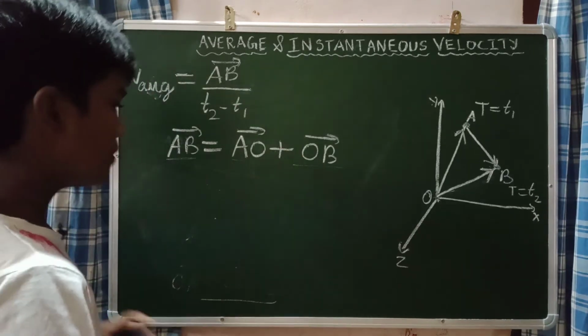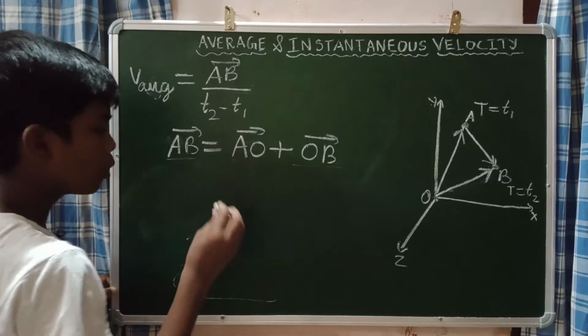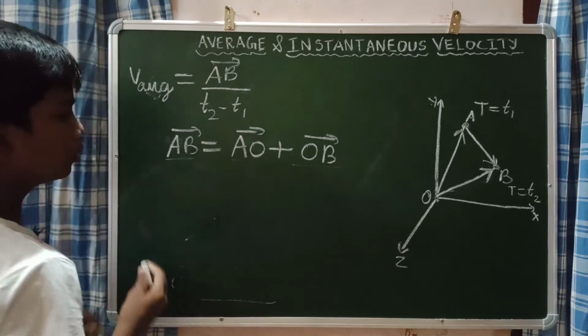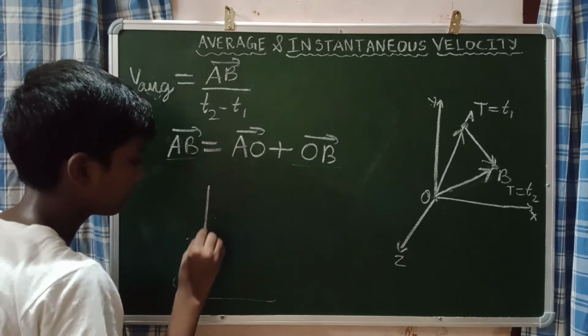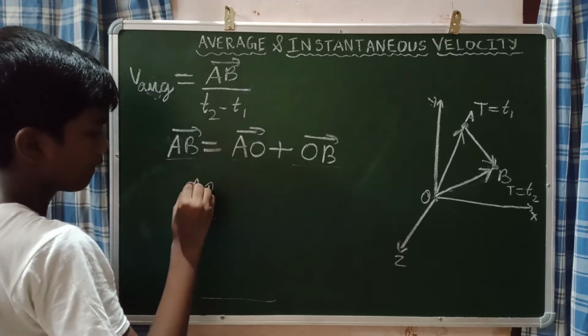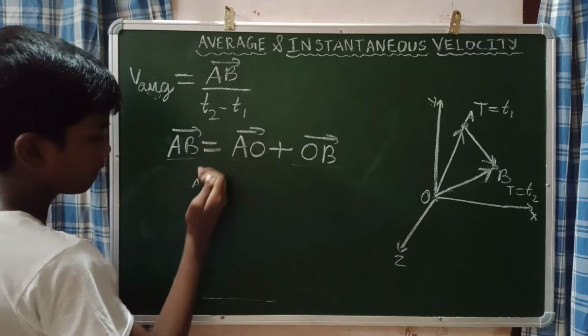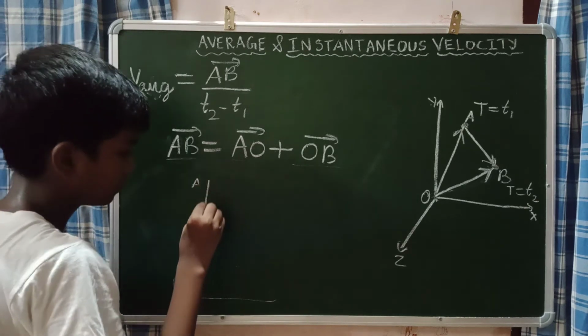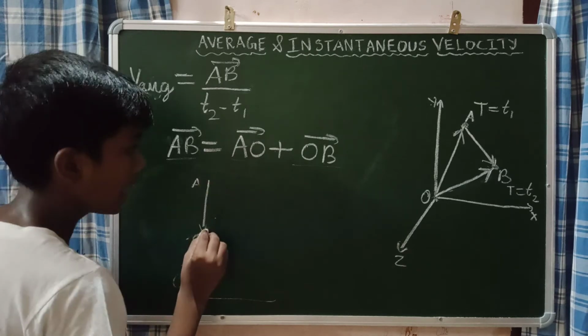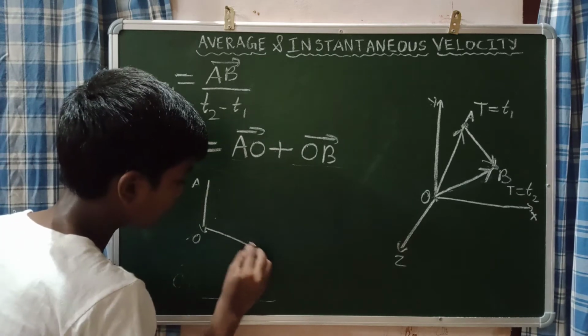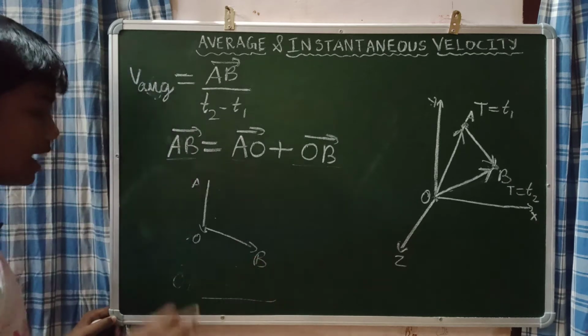So that is why I say AO vector plus OB vector. This is how the two vectors look.